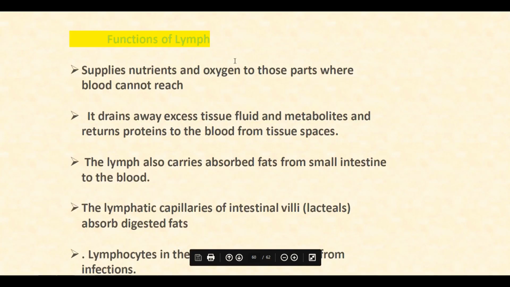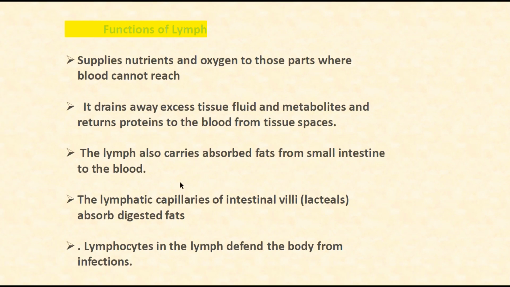Now, what are the functions of lymph? Lymph supplies nutrition and oxygen to those parts where blood cannot reach. It drains away the excessive tissue fluid and the metabolites, the resulting products of metabolism, anabolism and catabolism, and returns the proteins to the blood from the tissue spaces. Lymph also carries absorbed fat from the small intestine to the blood.